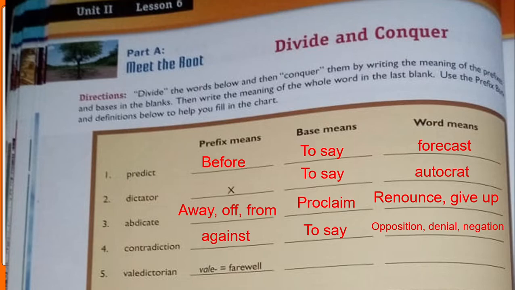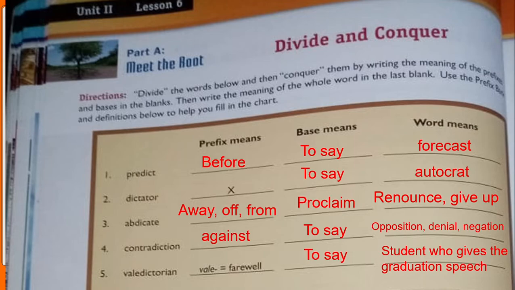Very good. Now we move forward to word number 5, valedictorian. Vale means farewell or to say goodbye. That's what it means as a prefix, but also the base word means to say. So it's basically a student who gives a graduation speech, to say the farewell or the goodbye words.